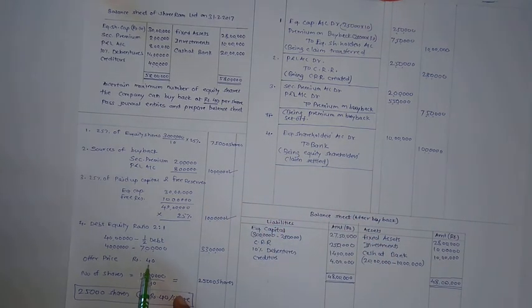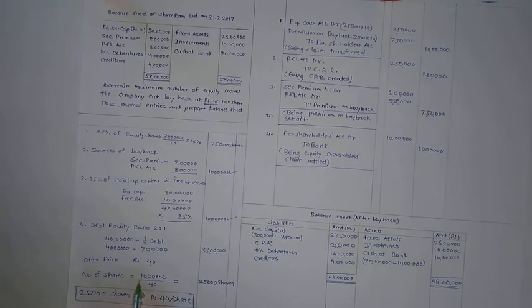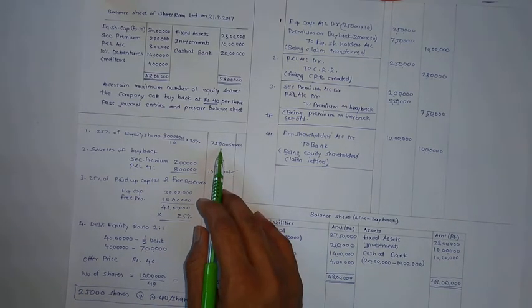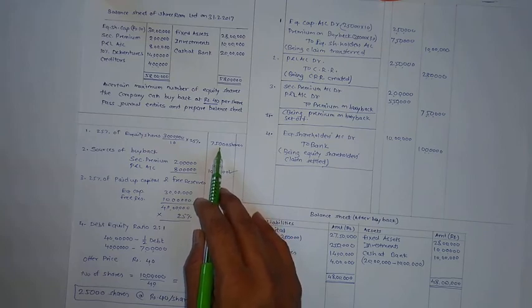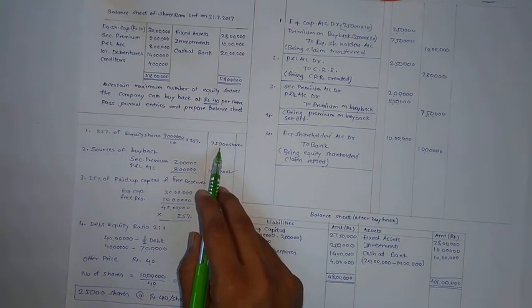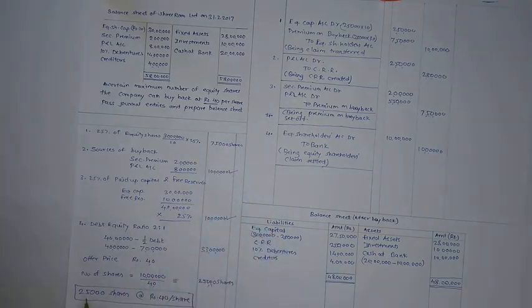Offer price given was 40 per share. Number of shares calculation is 10 lakh. This amount is final, divide by offer price, it gives 25,000 shares. Now after calculation of 25,000 shares, this amount should be verified with our maximum limit. Our maximum limit is 75,000. It is 25,000 shares within the limits of maximum 75,000 shares. So final is buyback of 25,000 shares at rupees 40 per share.